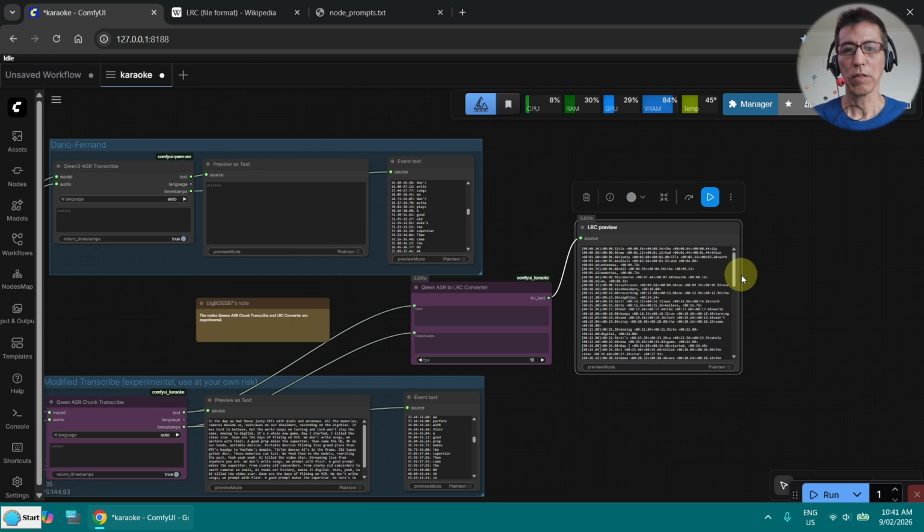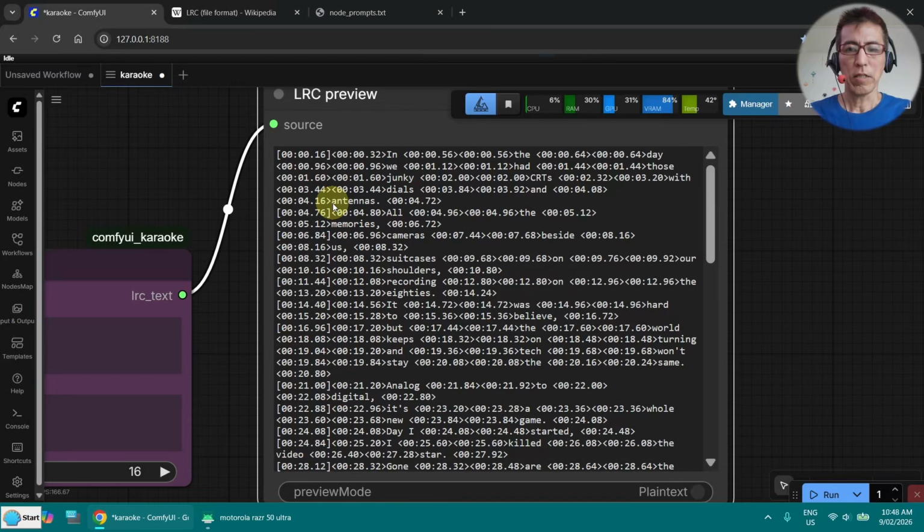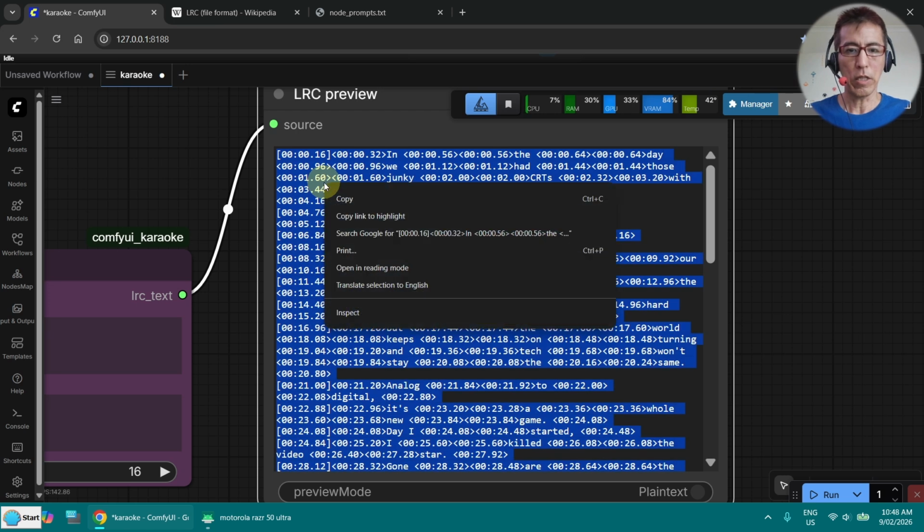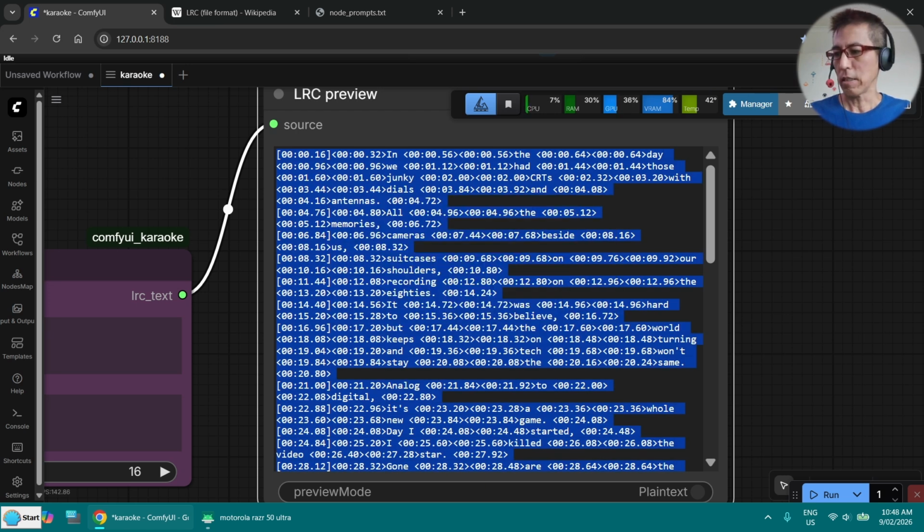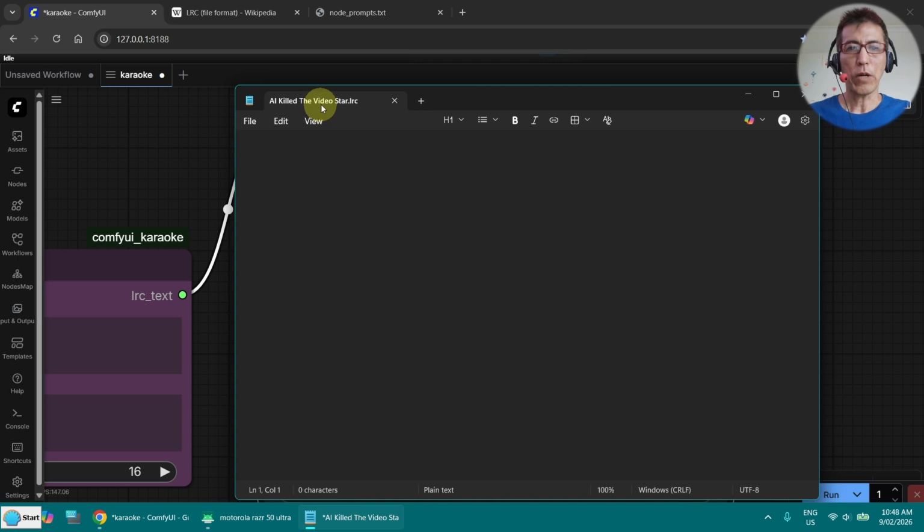Okay, now let's run this. Okay, that was quick. The next thing is we need to get this text to save in an LRC file. So select all and copy it. Make sure the file has the same file name as your MP3 file with the extension LRC.